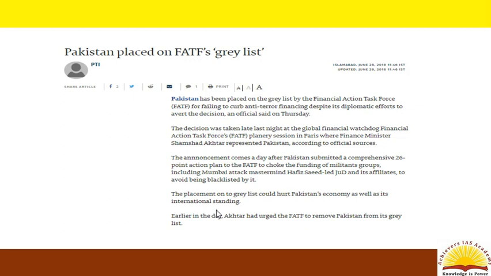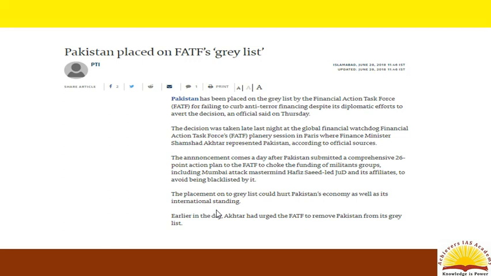The final issue in news today is regarding Pakistan being placed on the grey list of the Financial Action Task Force for failing to curb anti-terror financing. The Financial Action Task Force is an intergovernmental body which aims to set standards and thereby promote effective implementation of legal, regulatory, and operational measures for combating money laundering, terrorist financing, and other related threats to the integrity of the international financial system.